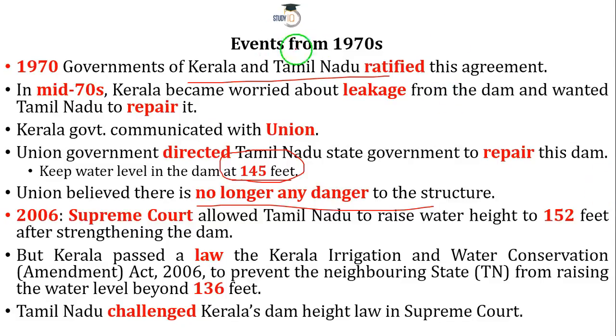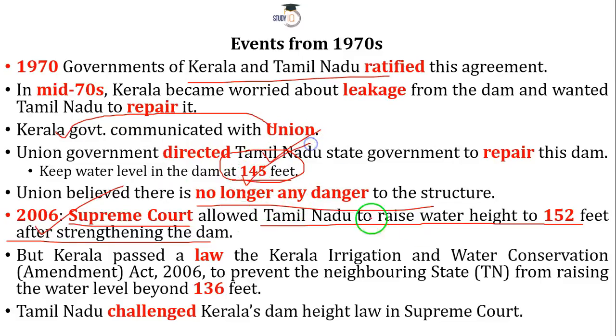Now you have the Supreme Court being an umpire between these two states, and the Supreme Court allowed Tamil Nadu to raise the water height to 152 feet after strengthening the dam. This was an order passed by, or something agreed by, the Supreme Court in 2006. But Kerala was not happy about it. See, earlier Kerala went to the Union government. Then the Union government said that this dam is fine, Tamil Nadu can go ahead and raise the water. Then the whole matter goes to the Supreme Court. The Supreme Court says that 152 feet is fine.